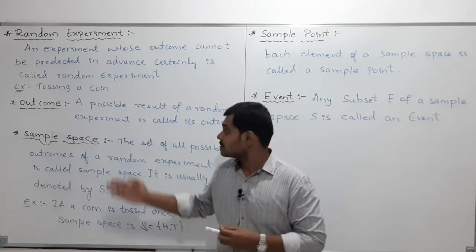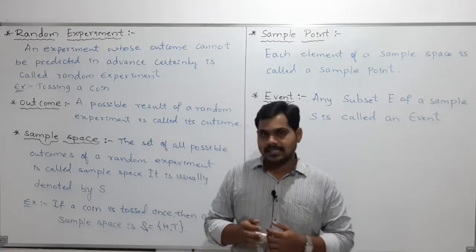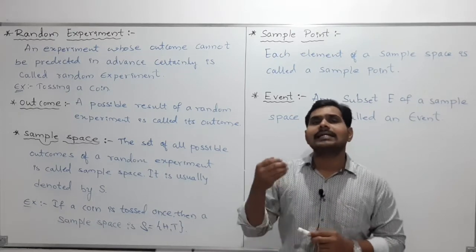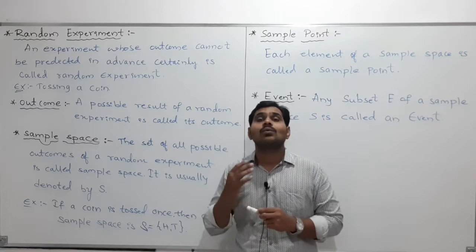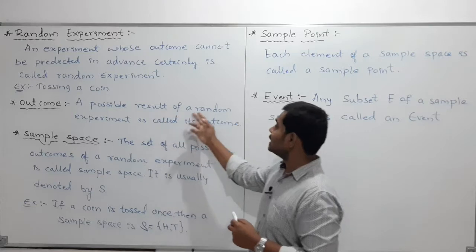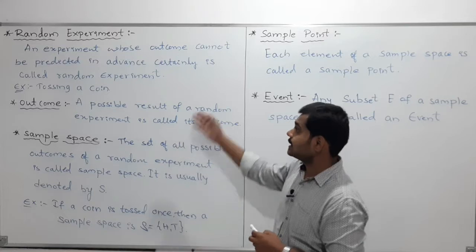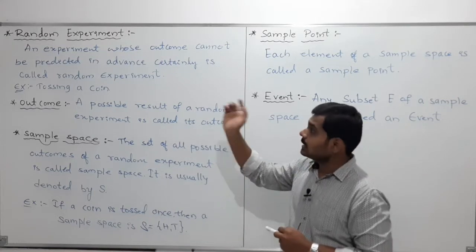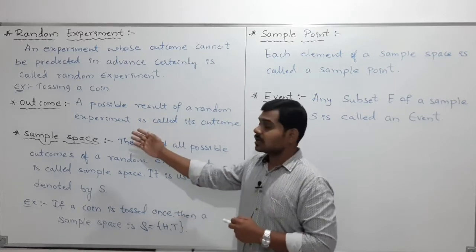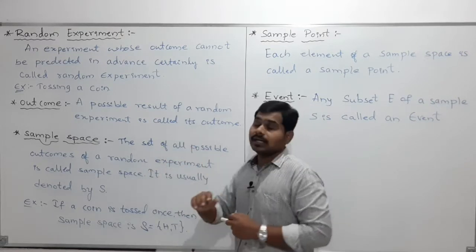So the next concept is, what is an outcome? We already studied that in 9th and 10th, but I am still revising. Outcome means, by doing the experiment, we will get some results. Those results we can call outcomes. So the definition is, a possible result of a random experiment is called its outcome. We are discussing this under probability, that too in a random experiment.